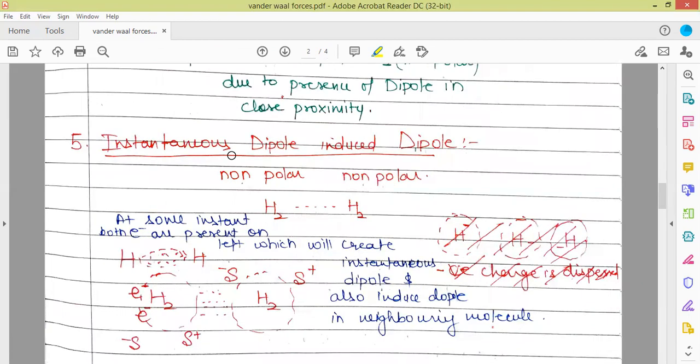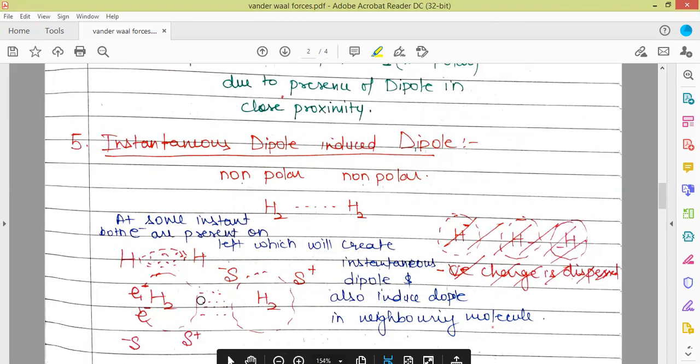Here, this is one H2 molecule. It has 2 electrons. Once, when both the electrons are on this side, there is a slight negative charge on this side and slight positive on this side. So this is an instantaneous dipole.